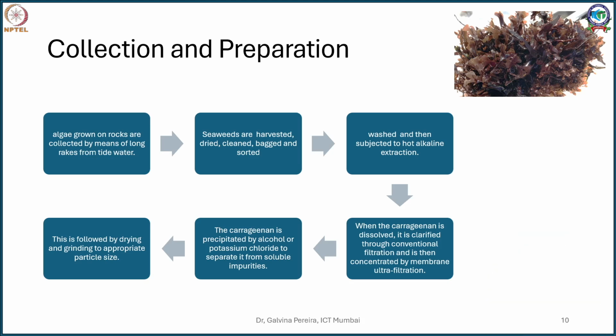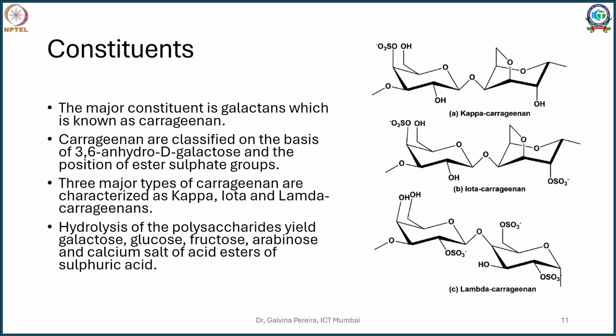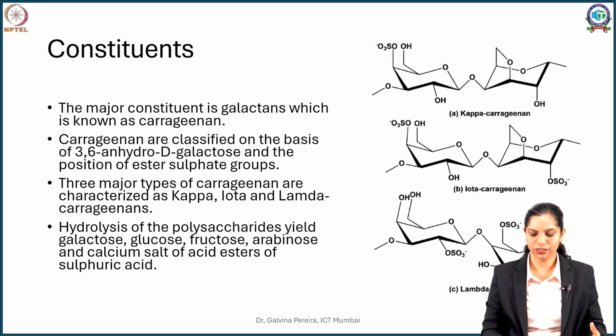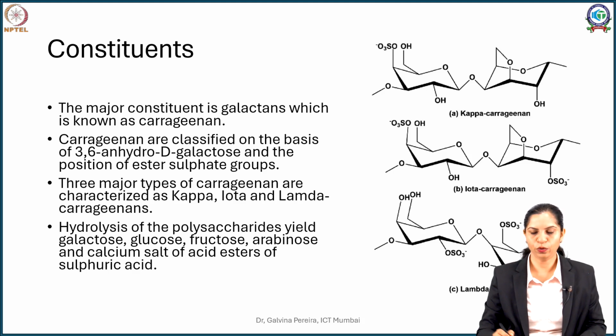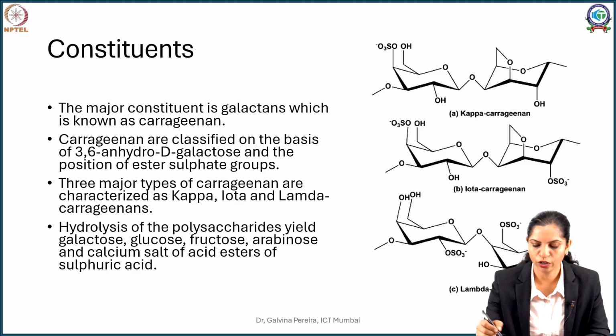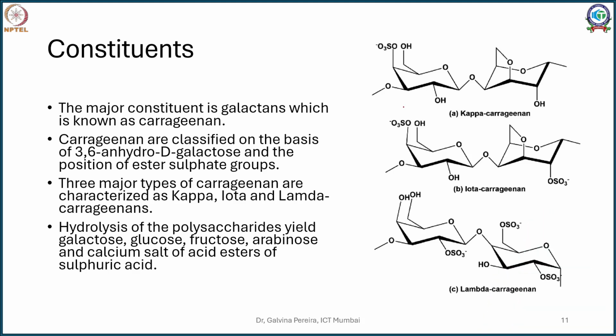Now structurally, if you see carefully, it is a polymer made up of 3,6-anhydro-D-galactose. So this is your galactose. You can see here you have one galactose, and another galactose here. One is your alpha galactose.